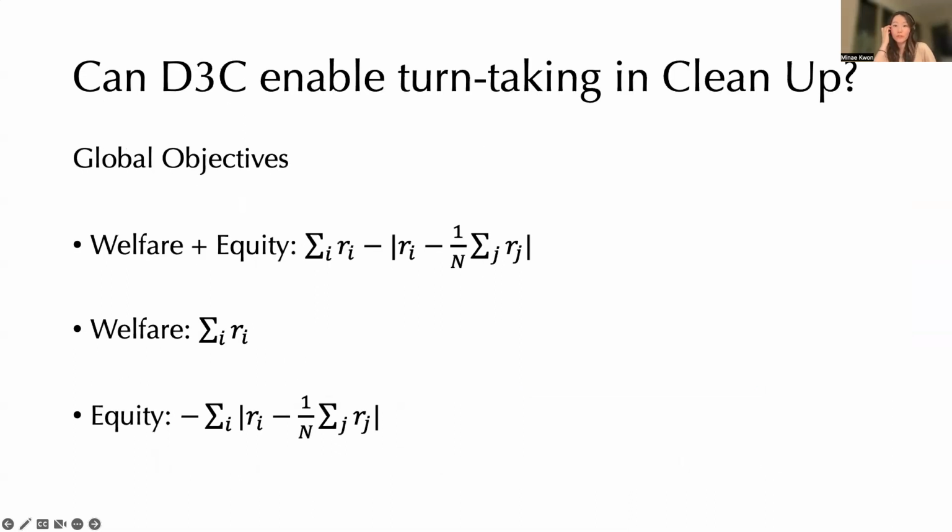So we experiment with different global objectives to try and get this behavior. And the main one that we look at is welfare plus equity, which is the sum over the welfare objective, as well as the equity objective that tries to basically minimize the absolute difference from agent I's reward to the group's average reward. We also include the welfare and equity objectives as ablations.